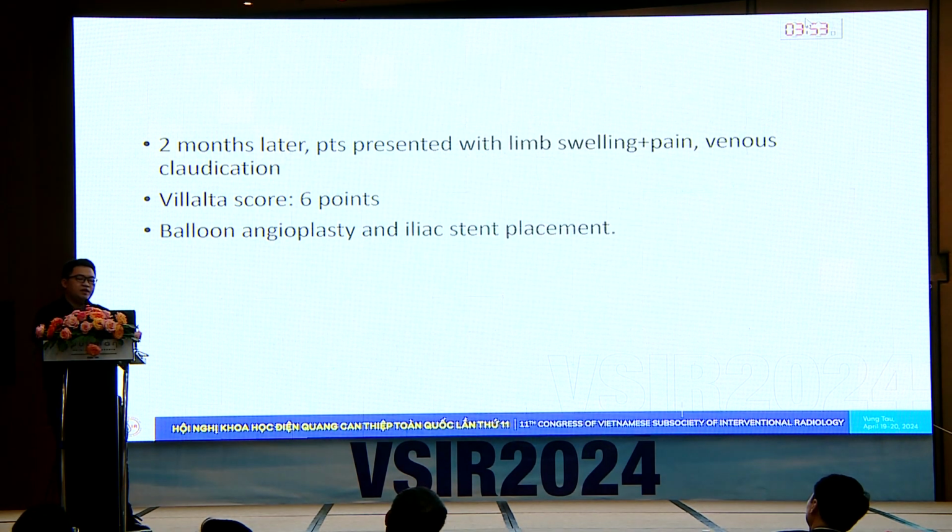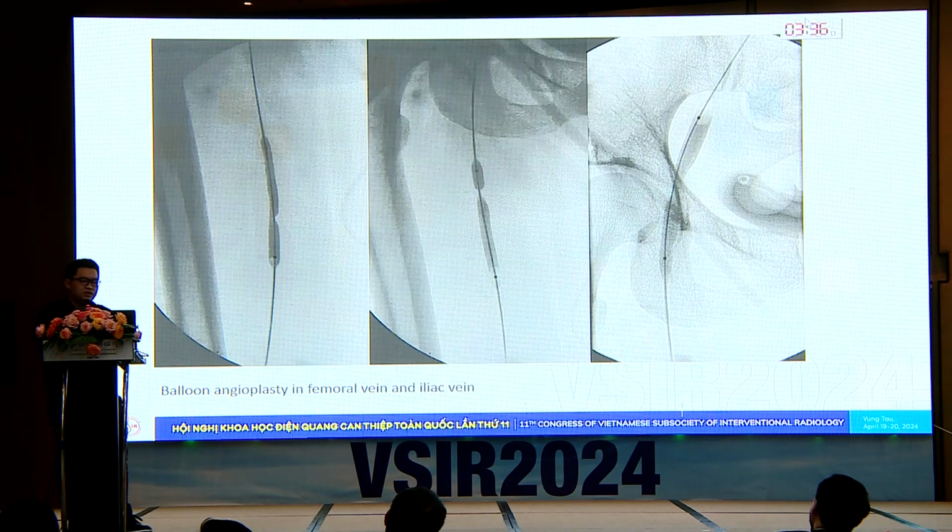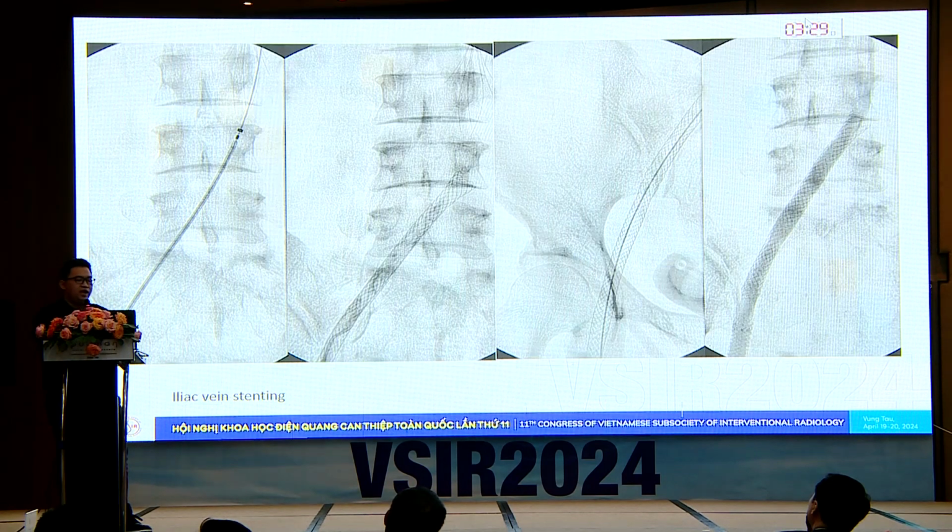Two months later, the patient came back to us with limb swelling again and venous claudication. Her Villalta score at that time was about 6 points. On venography, you can see chronic obstruction of the femoral vein and iliac vein with loss of collaterals. We decided to perform balloon angioplasty in the femoral and iliac veins, but these lesions just kept recoiling. So we decided to perform stent placement in the iliac veins to prevent the veins from recoiling again and to keep the flow.